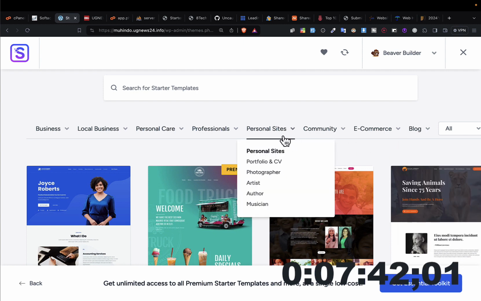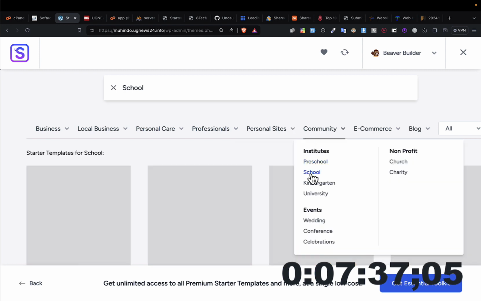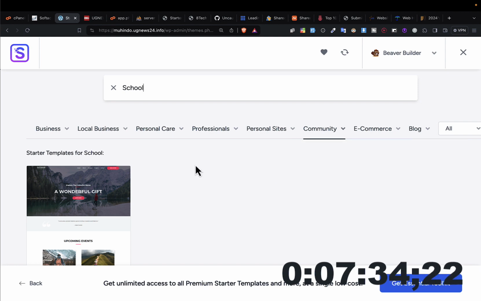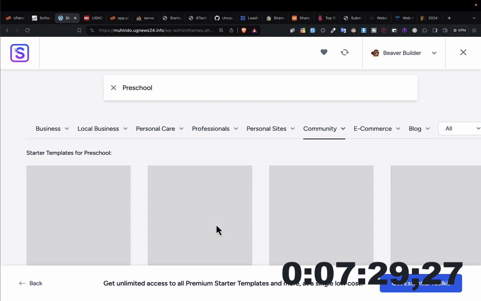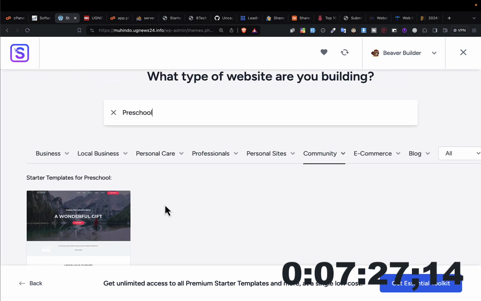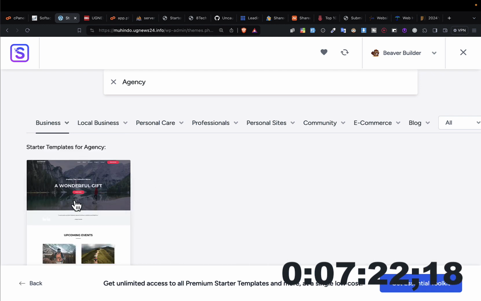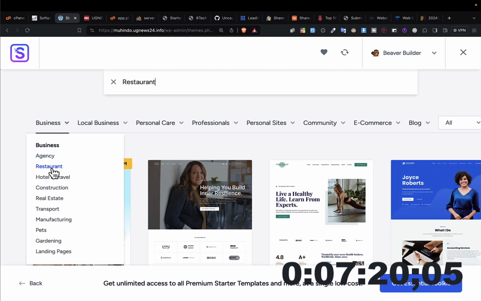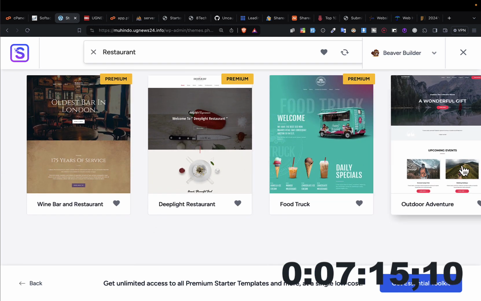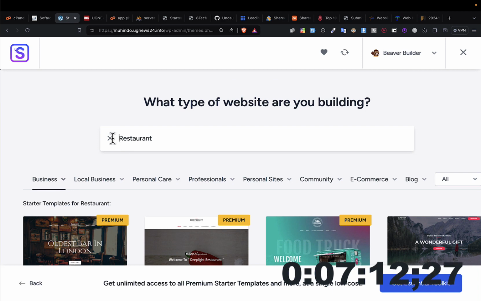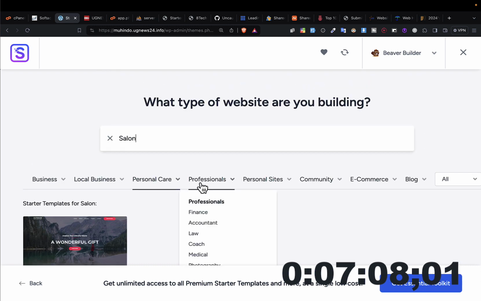So, for example, let's say that I want community templates. I can simply click on schools, and then I'll be able to see the templates available for schools. If I want preschools, I can click there and see the templates available for preschools. If I want business, I can say maybe an agency. If I click on agency, I'll see that one. I can say maybe I want a restaurant. If I click on restaurant, I can see the templates they've already designed for restaurants. Or maybe you want personal care for a salon, so you can see the templates for salons.